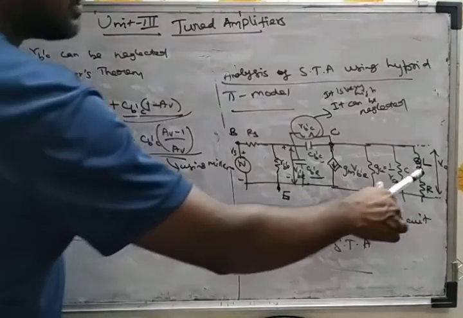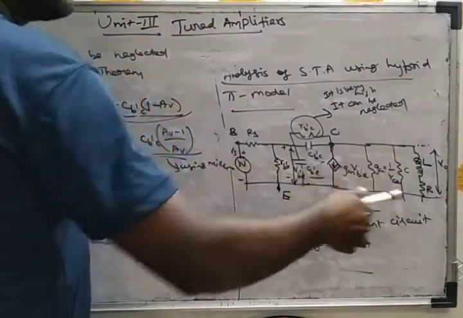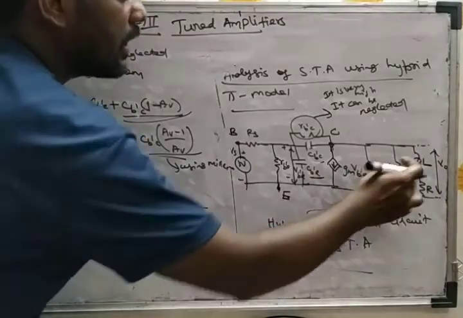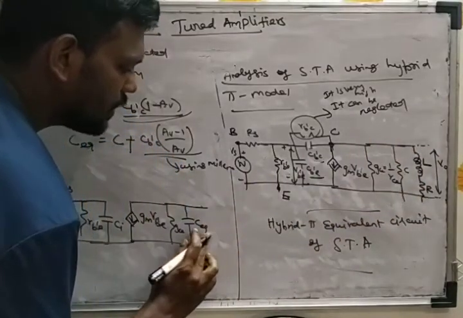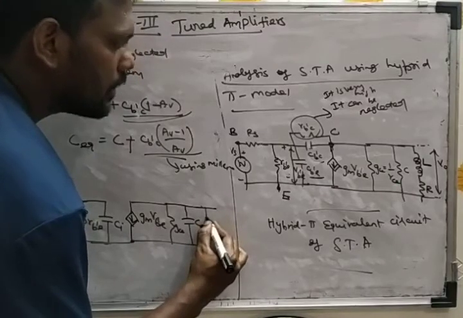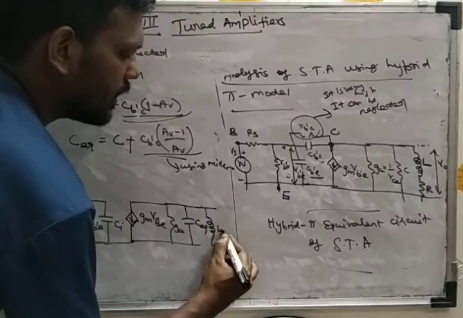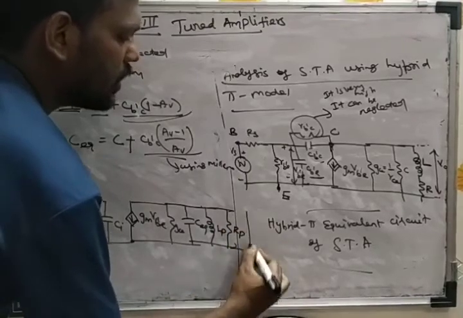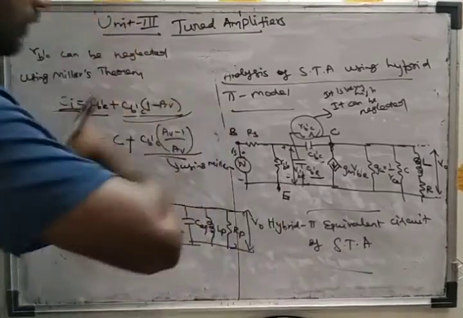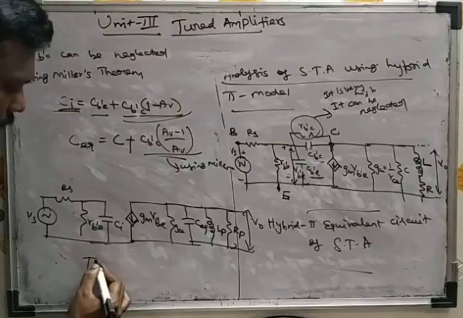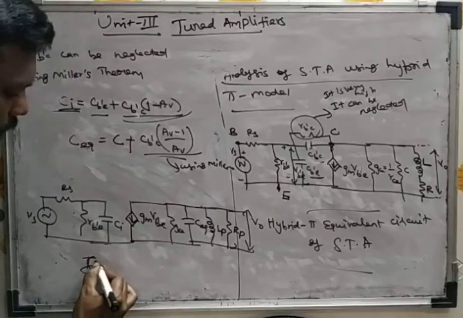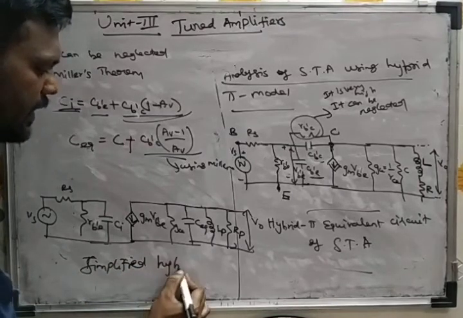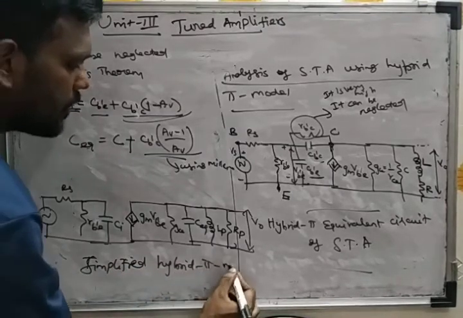Further, you can write this series LR circuit as a parallel equivalent circuit, Lp and Rp. Here you are taking V0. So this is the simplified hybrid pi model.